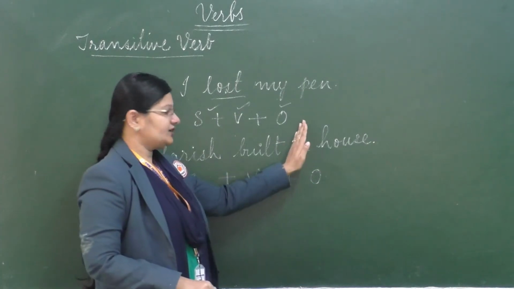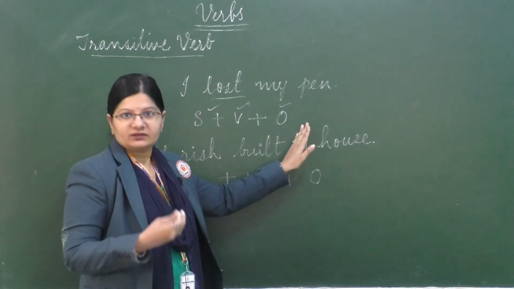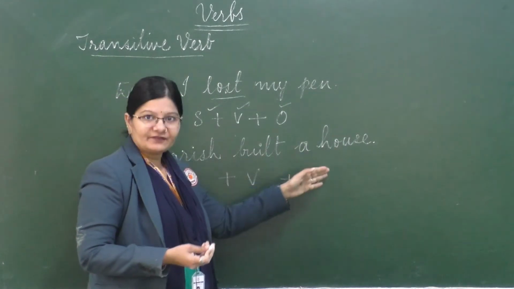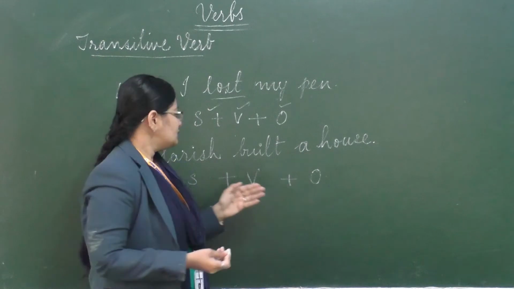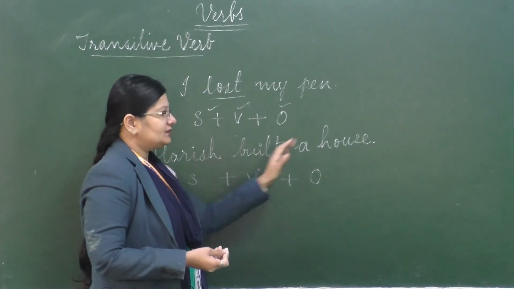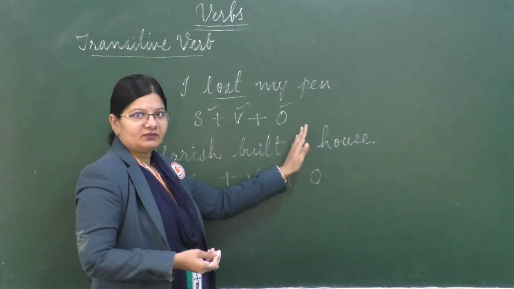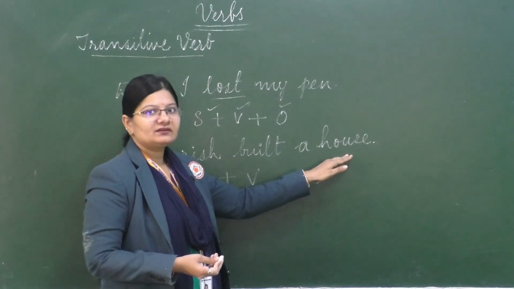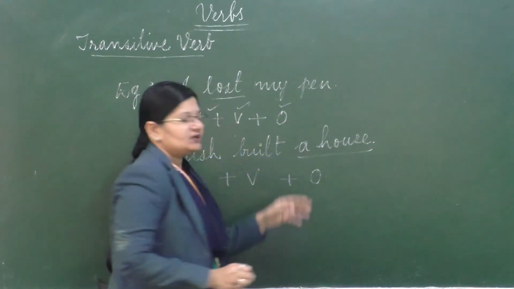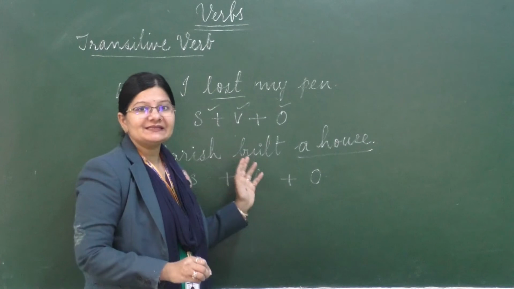So, if I just write "Harish built" what? The meaning is not clear, right? "Harish built a house" gives you a complete meaning. So, it requires an object. If I just write "Harish built," then it does not give us any meaning. When I add this, it requires an object. So, this is the object. It requires an object to complete its meaning.